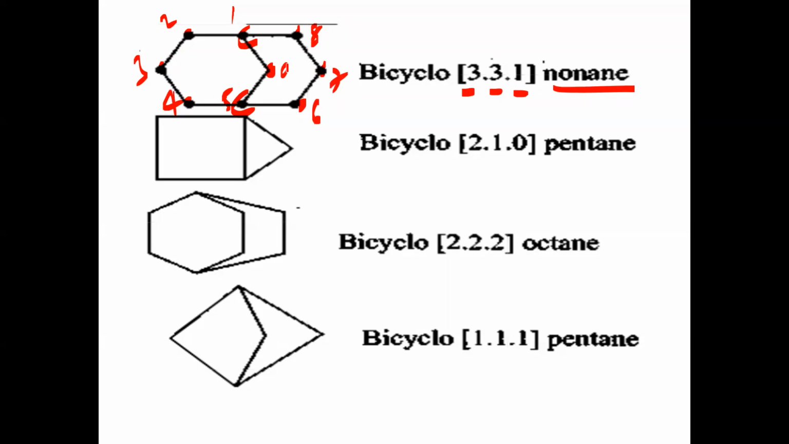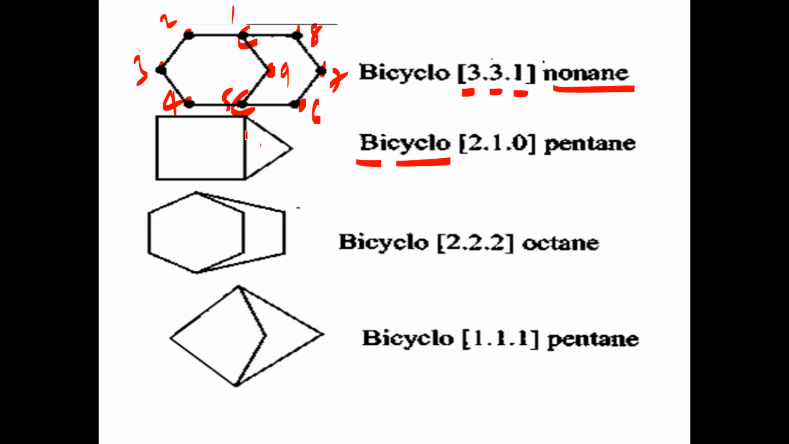After that, lastly, 9 here. So no name. Next, in this case, 2 cyclic rings are joined with each other. Cyclopropane and cyclobutane, both the rings joined here. So 2 rings are joined here, and that is why it is called a bicyclo compound.